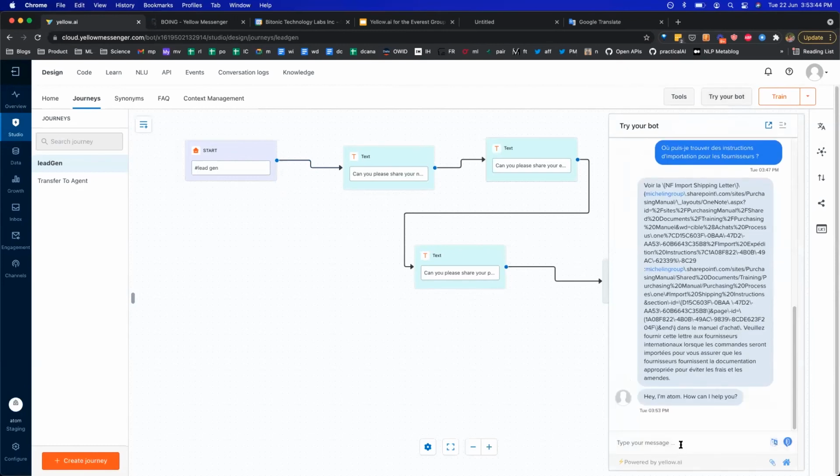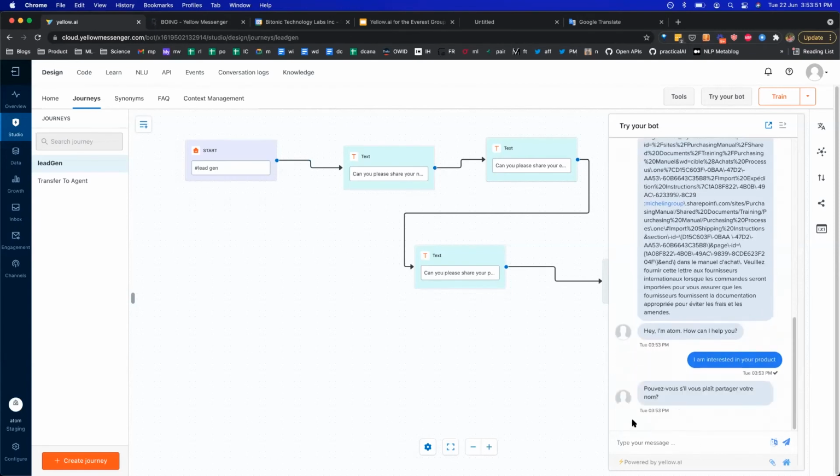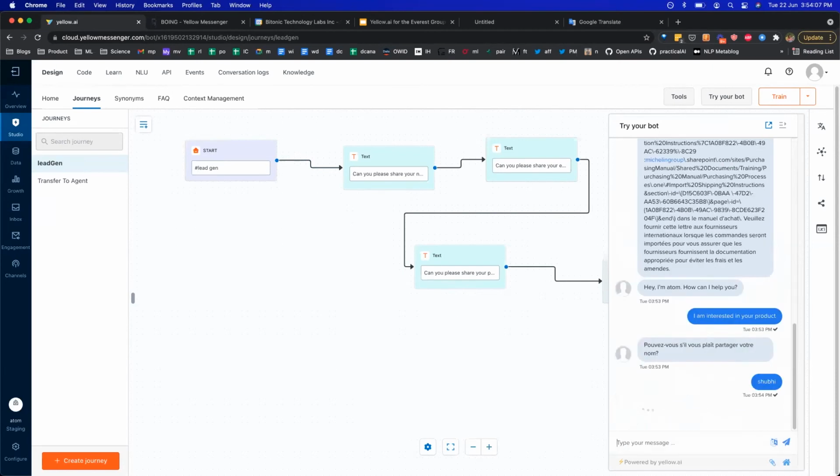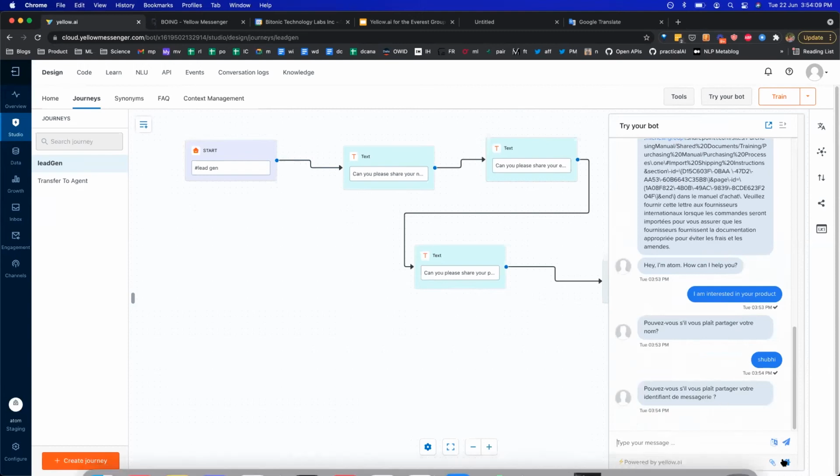Just say, I am interested in your product. Okay, so yeah, the bot is still in French. We have not really changed the language, but once I change the language, it will be able to continue. If you notice here, it's asking me the same thing in French, which is, hey, can you please give your name? Just give my name. And then it will continue the conversation from here.